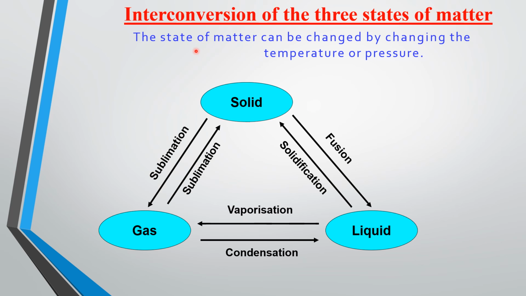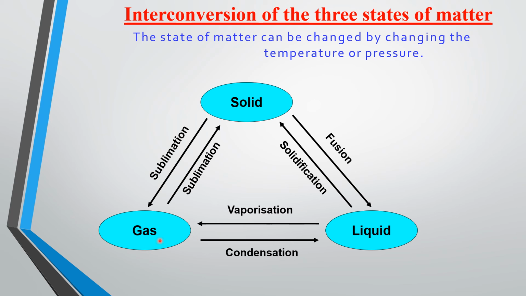So, now let us discuss the interconversion of the three states of matter. The state of matter can be changed by changing the temperature or pressure. So, when a solid is changing into liquid on heating, we call it fusion. And when the liquid is getting converted into gas, we call it vaporization.